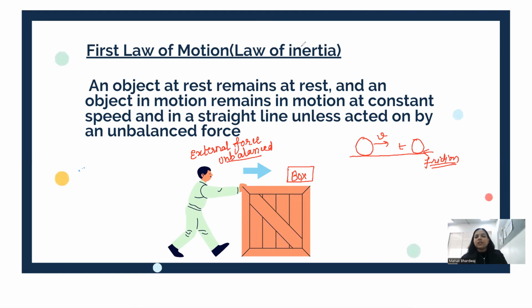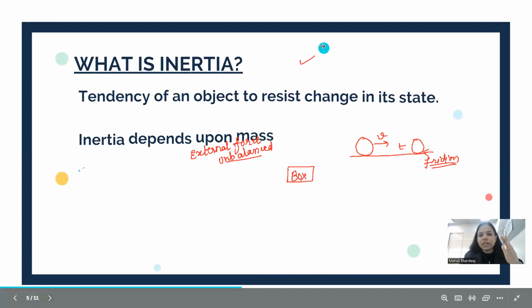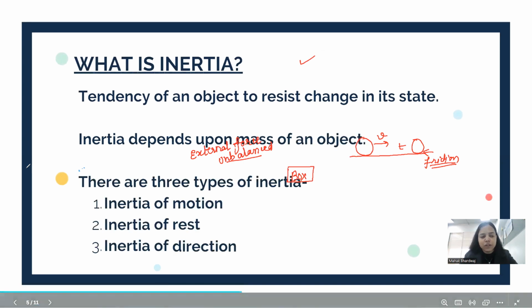Now let's see what is the term known as inertia. Okay, what is the term known as inertia? So inertia is the natural tendency of an object to stay in its state, whether it is state of rest or it is state of motion. So every object wants to stay in its state. No object in the universe wants to change its state. If it is in motion, every object wants to continue in the motion. If it is in state of rest, then the object continuously wants to stay in the state of rest.